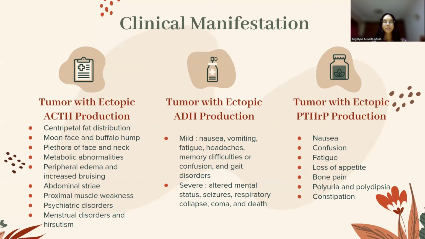First is tumor with ectopic adrenocorticotropic hormone production. The common clinical manifestations are centripetal fat distribution such as moon face and buffalo hump, plethora of the face and neck, metabolic abnormalities such as glucose intolerance or diabetes, peripheral edema and increased bruising, poor wound healing, abdominal striae, hypertension, hypokalemia, proximal muscle weakness, psychiatric disorders, menstrual disorders and hirsutism in women, and osteoporosis.